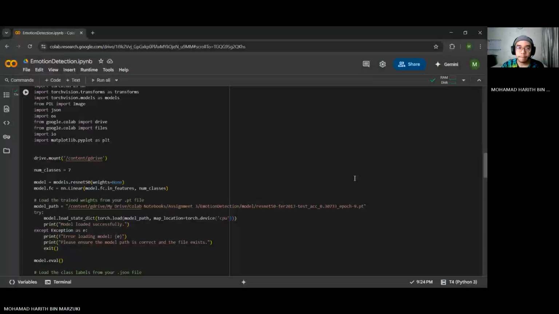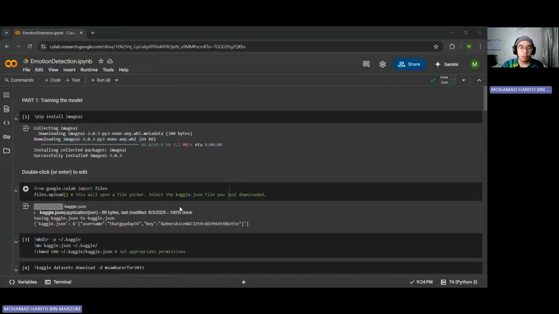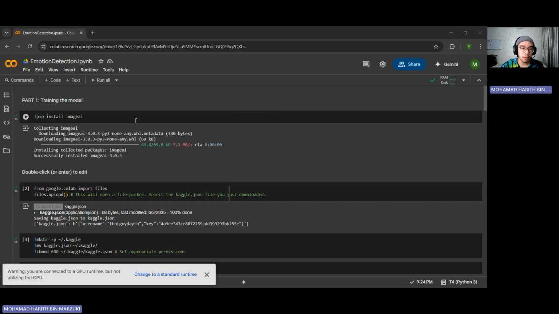So Assalamualaikum. Right now I will be showcasing the code for the emotion detection. So let me share the page first. Okay. So let us start from the top. So part one of this code is to train the model itself.